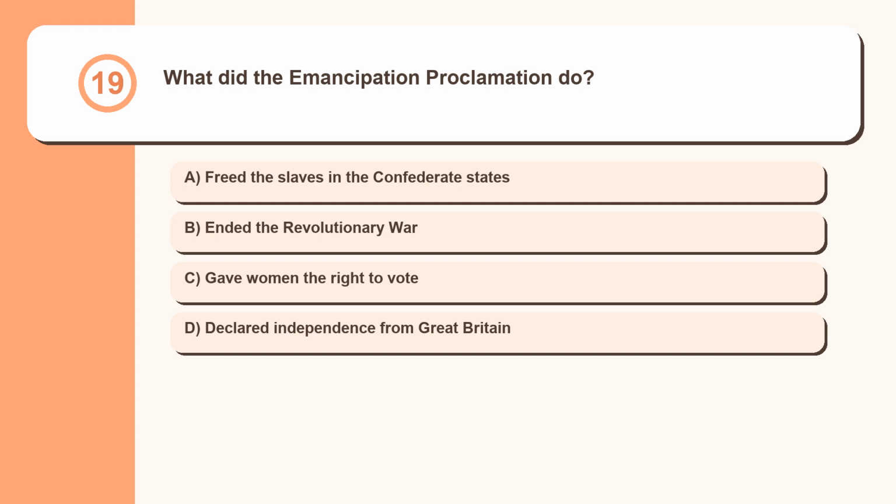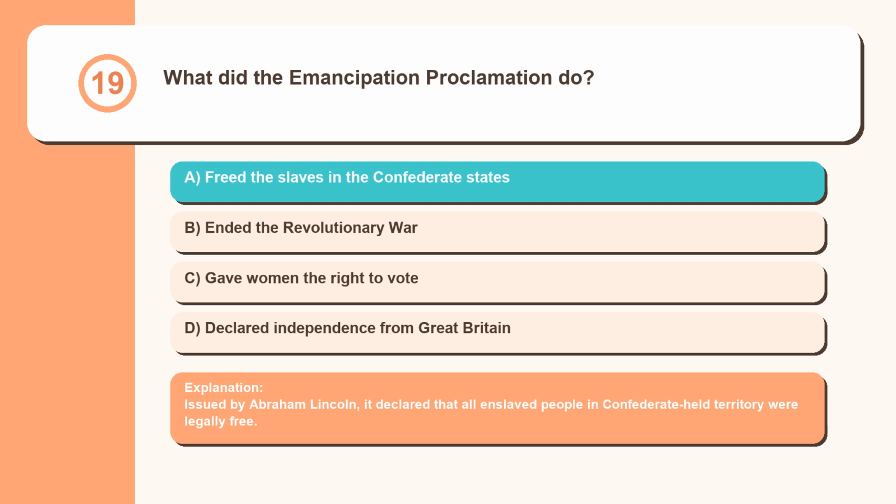Question 19. What did the Emancipation Proclamation do? Freed the slaves in the Confederate States, ended the Revolutionary War, gave women the right to vote, declared independence from Great Britain. Issued by Abraham Lincoln, it declared that all enslaved people in Confederate-held territory were legally free.